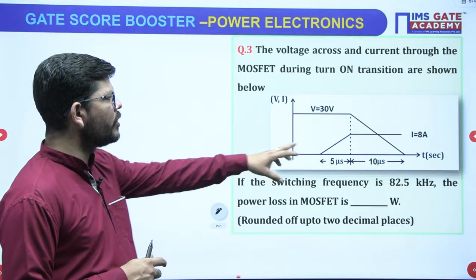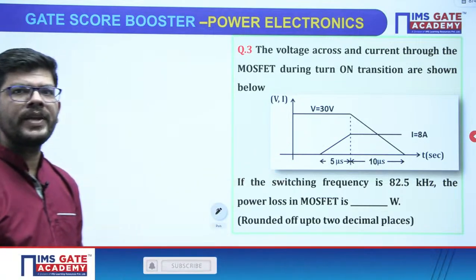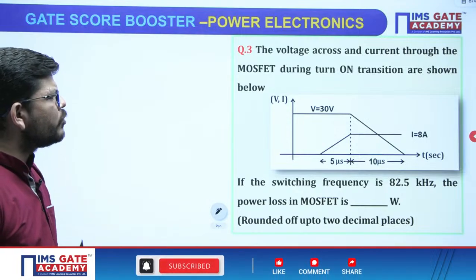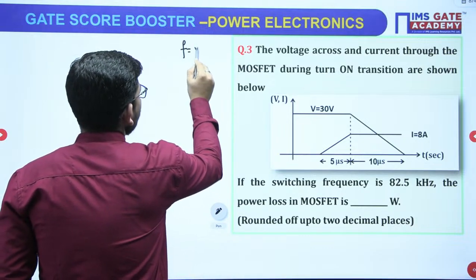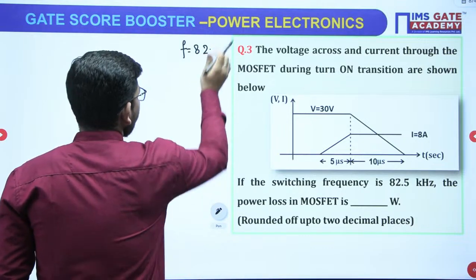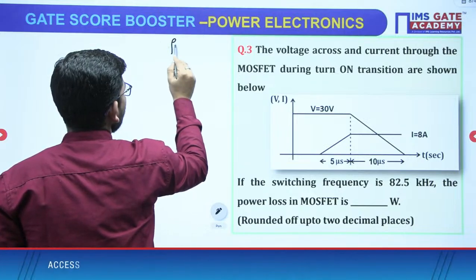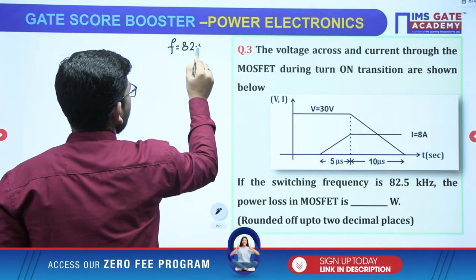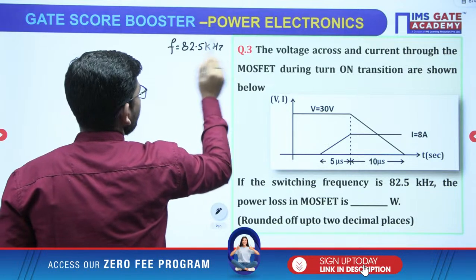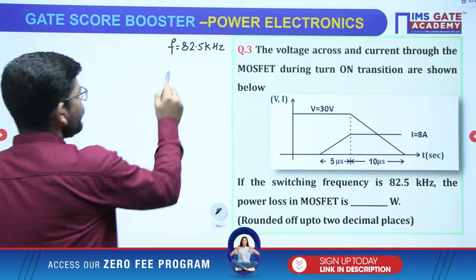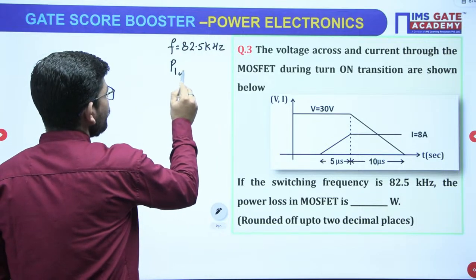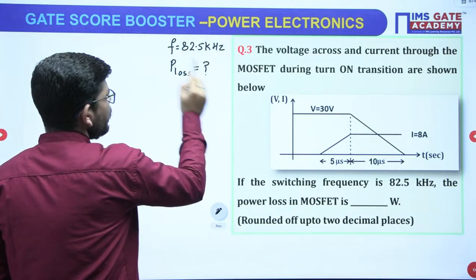So this is the voltage and current transition that we have, right? If the switching frequency is 82.5 kilohertz, we need to write this data. Switching frequency is 82.5 kilohertz, right? The power loss in the MOSFET will be, we have to calculate how much is the power loss, right?